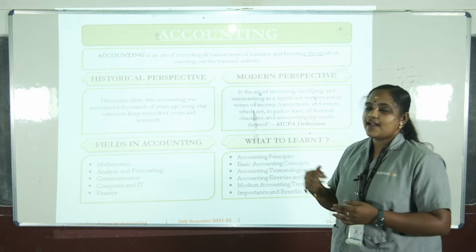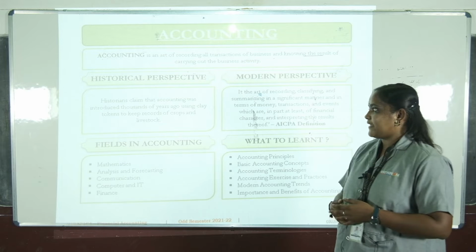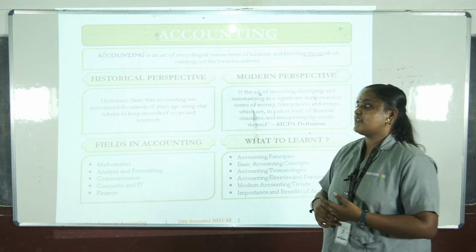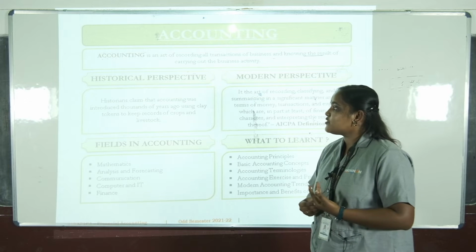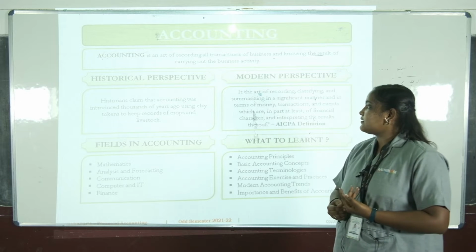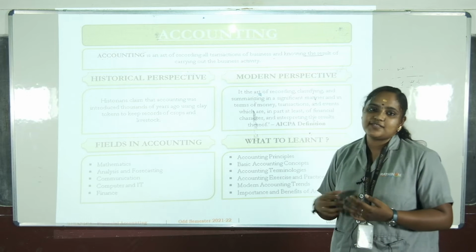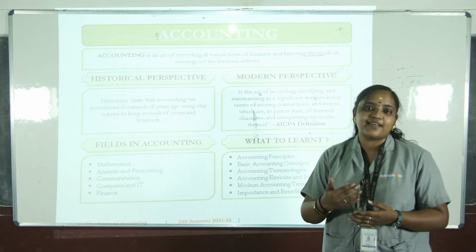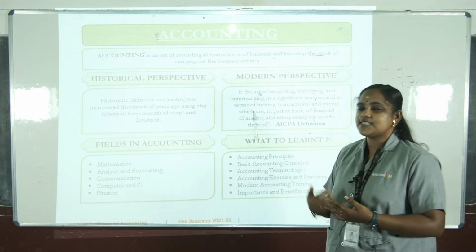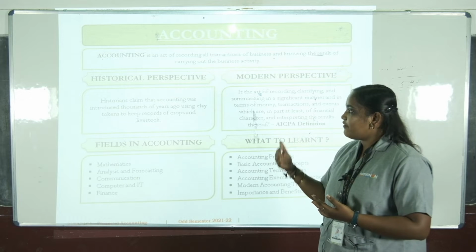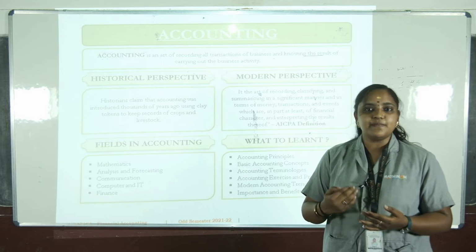In that, there are two types of perspectives. One is historical and another one is the modern perspective. What is meant by the historical perspective? Historians claim that accounting was introduced thousands of years ago using clay tokens to keep records of crops and livestock. Historical means before the modern time, the people in the accounting field used clay tokens. That is also one of the methods to keep the records of business transactions.